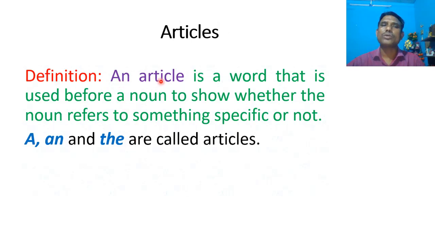What is an article? An article is a word that is used before a noun to show whether the noun refers to something specific or not. A and the are called articles.